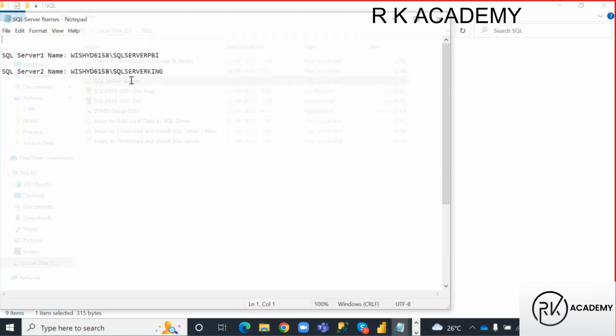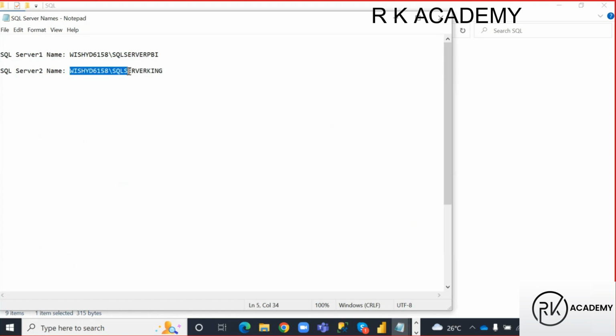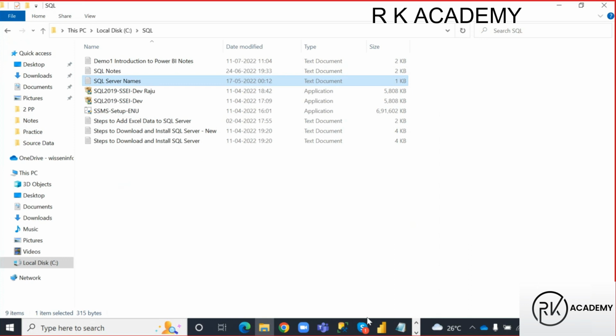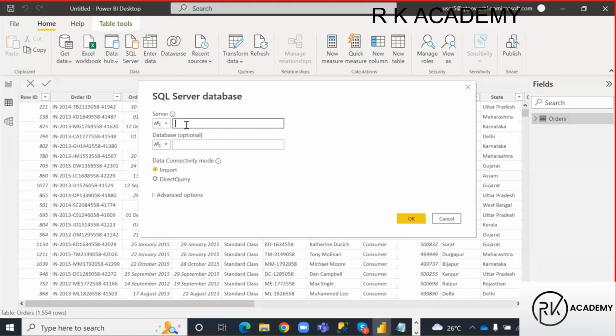Yes, server names. Right. So this is my server name, guys. SQL server name. I copied that and let me provide it here. Right. So this is my SQL server name. Here database is optional. Anyhow, once I connect to that server, I can see multiple databases.